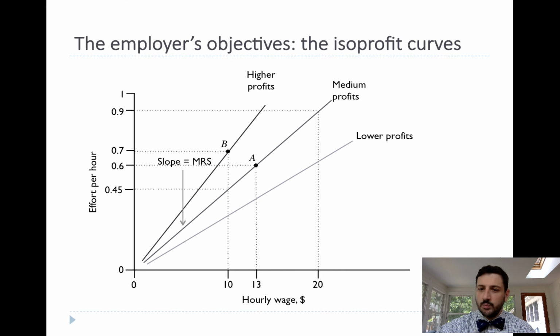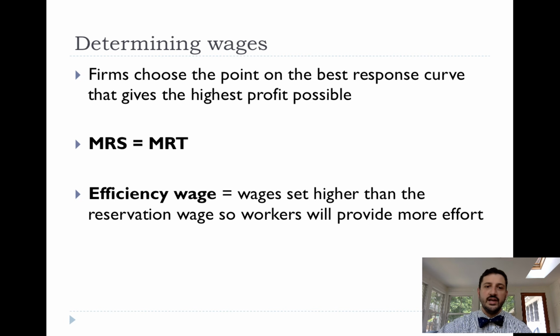Now, the slope of the isoprofit curve is equal to the marginal rate of substitution, and the slope of the best response curve is equal to the marginal rate of transformation. We're going to want to find the point where those two are equal. And so that's what we're going to do. We're going to set the marginal rate of substitution equal to the marginal rate of transformation. And in almost all cases, this is going to give us a wage that is higher than the firm has to pay in order to get the worker.